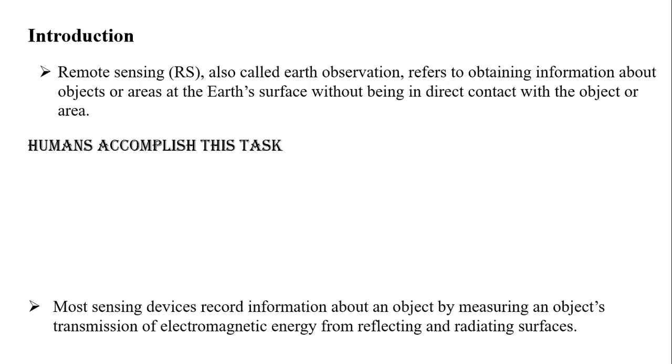So we are getting information about a particular object, whether that object is an agricultural land, forest fires, or a sea surface area. We will get information about a particular object or an area of the Earth's surface. So we get the information without direct contact. We are not getting any direct contact with that object or that particular area.